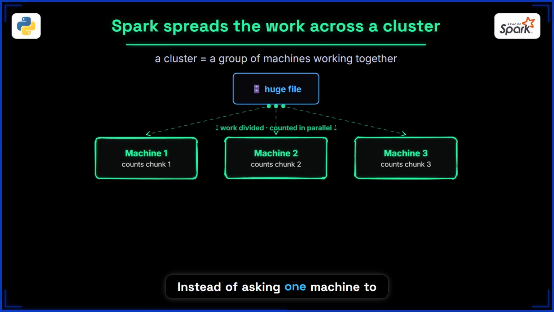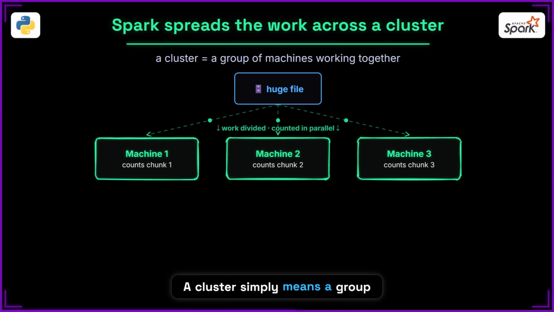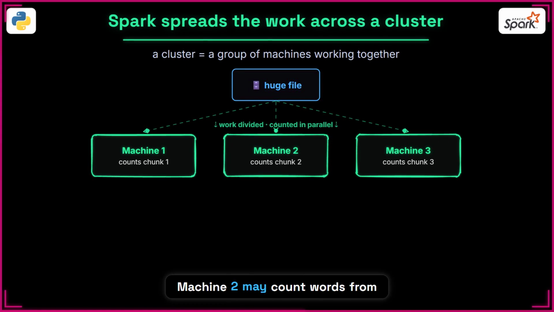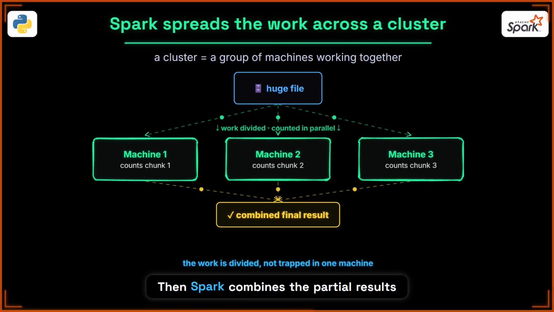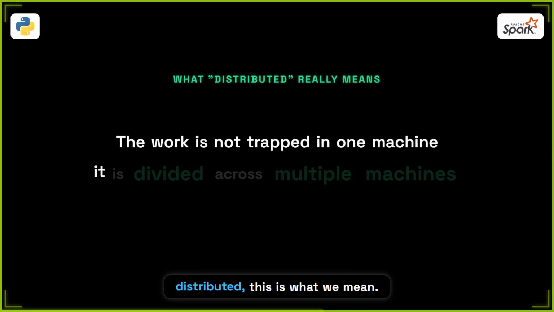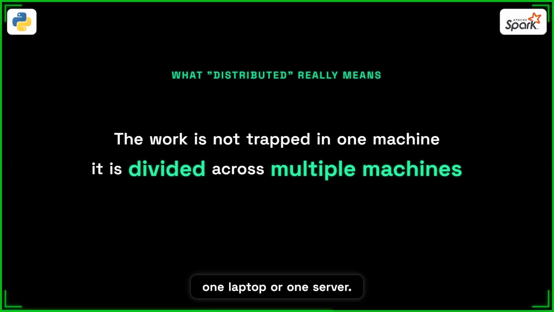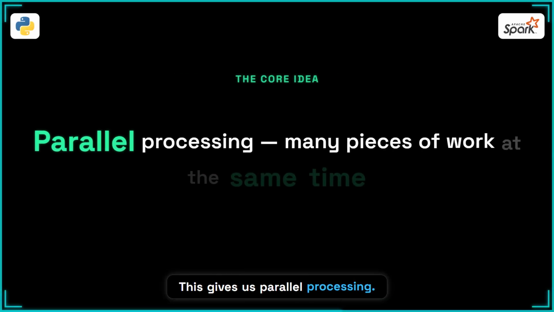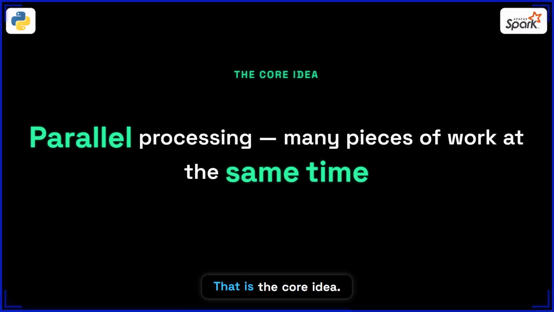So instead of asking one machine to do everything, Spark spreads the work across a cluster. A cluster simply means a group of machines working together. Machine 1 may count words from chunk 1, machine 2 may count words from chunk 2, and machine 3 may count words from chunk 3. Then Spark combines the partial results into the final answer. So when we say Spark is distributed, this is what we mean. The work is not trapped inside one laptop or one single server. The work is divided across multiple machines, and this gives us parallel processing. Parallel processing means multiple pieces of work happen at the same time. That is the core idea.